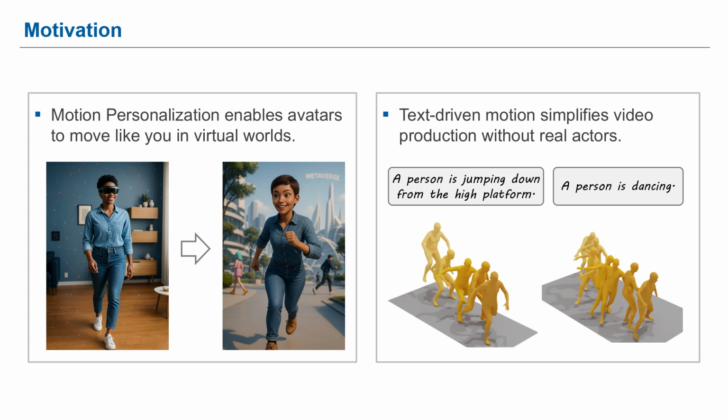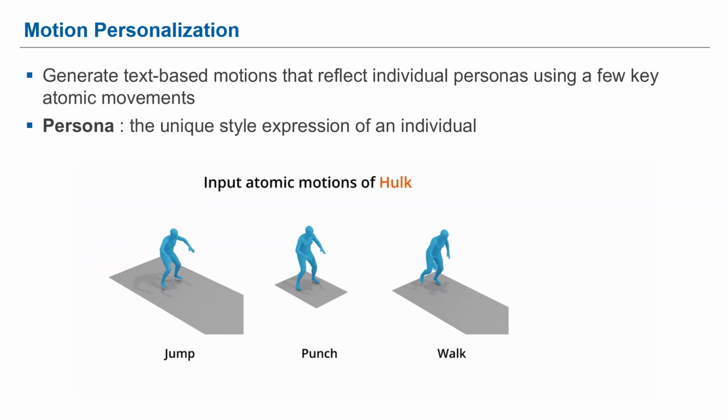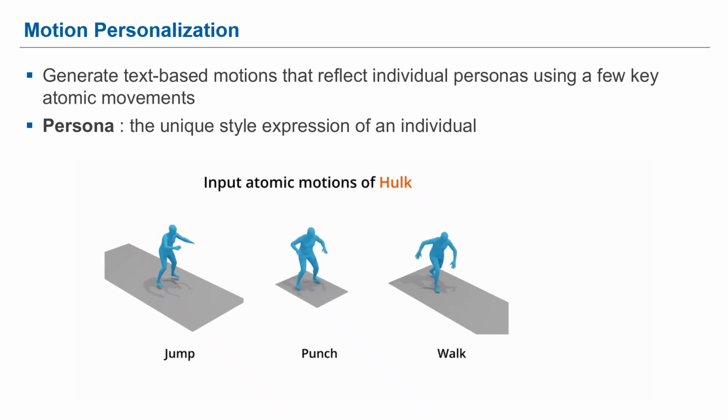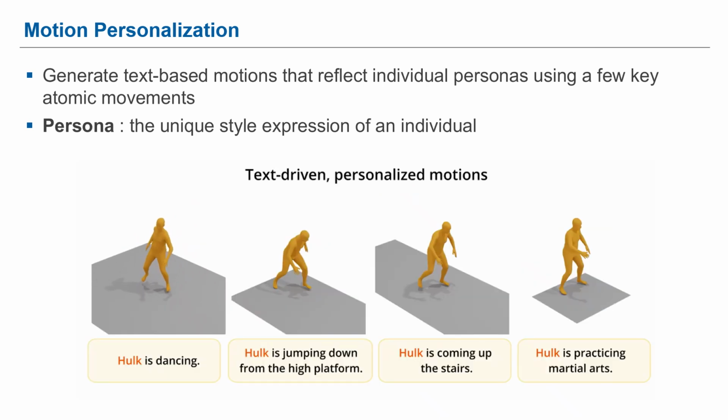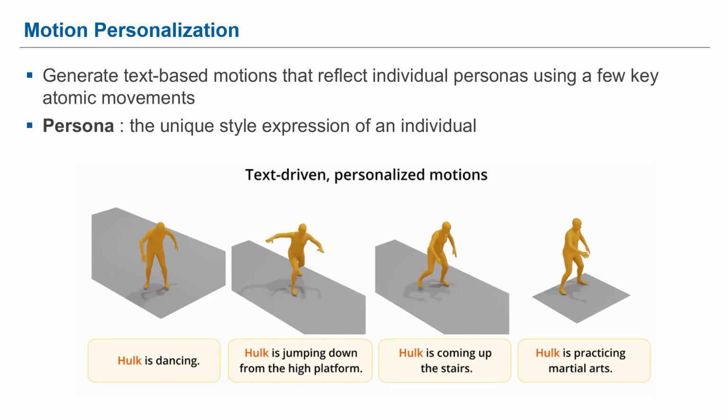stunt actors. In this paper, we propose a task called Motion Personalization, which aims to generate text-based motions that reflect individual personas using a few key atomic movements, such as jumping, punching, or walking. We define a persona as the unique style expression of an individual. As shown in the video, this task aims to generate a broad range of realistic motions robustly.